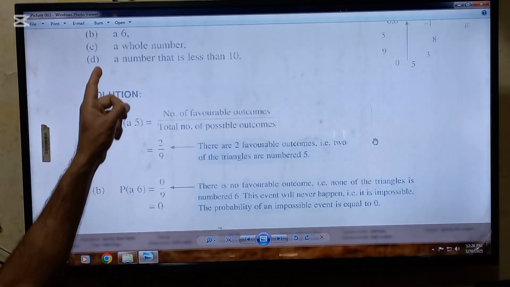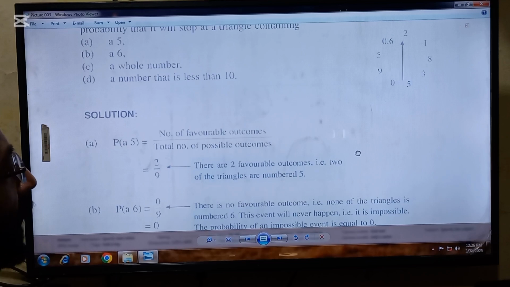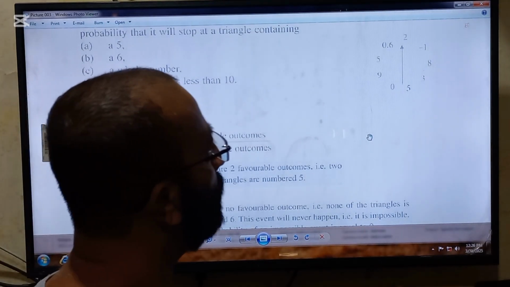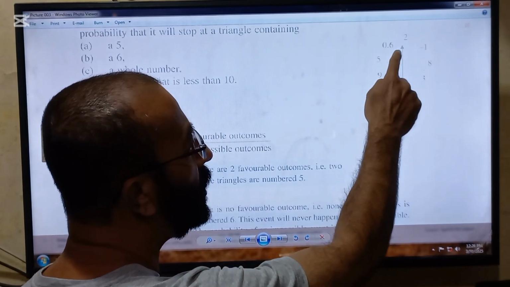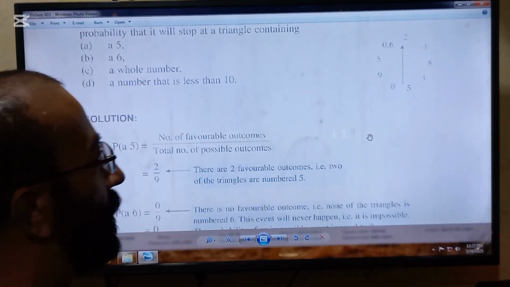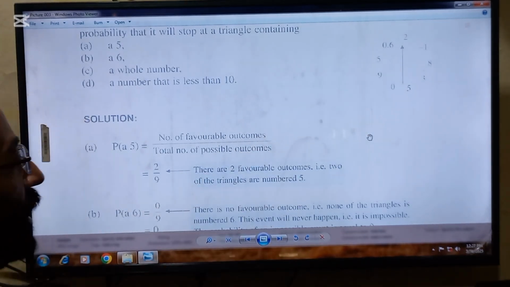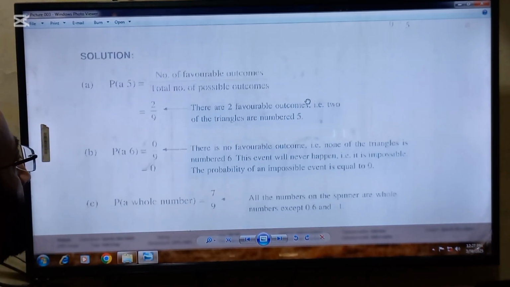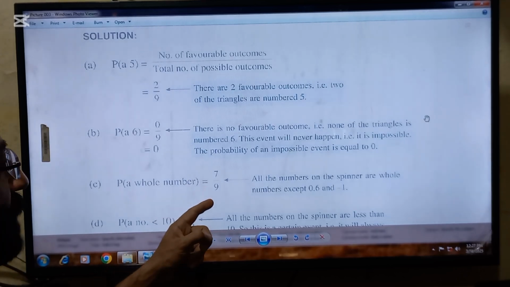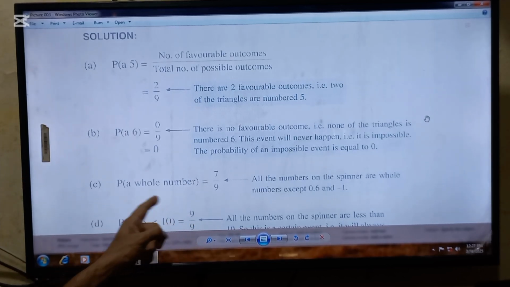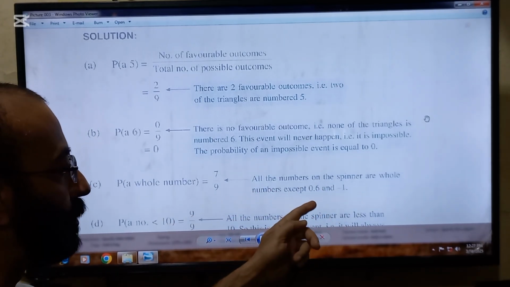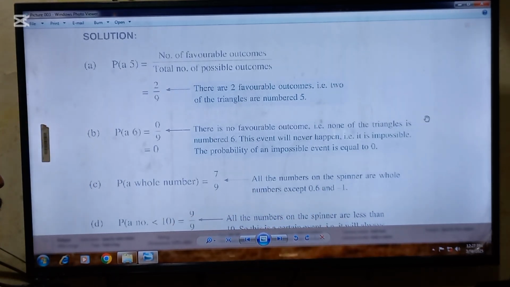Okay, next requirement is a whole number. So beta, the whole numbers are, there are 7 whole numbers because 0.6 and -1 are not whole numbers. So it means there are 7 whole numbers in the figure. So favorable outcomes are 7 and total outcomes are 9. So 7 by 9 will be the answer of the probability of a whole number, because all the numbers on the spinner are whole numbers except 0.6 and -1.